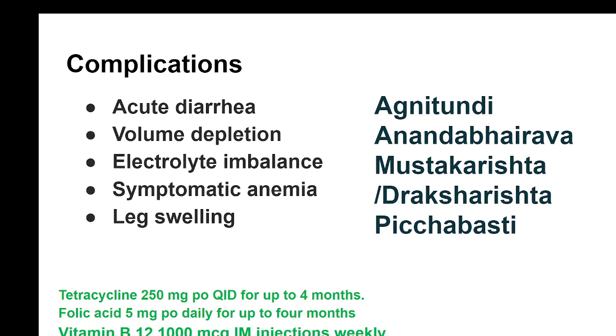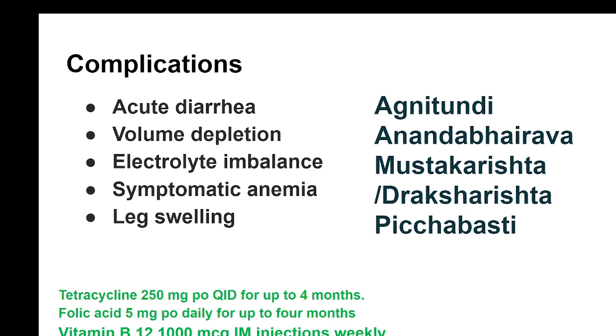The standard protocol of the treatment is tetracycline 250 milligram for up to 4 months, a prolonged treatment. But tetracycline given for such a long time can even result in bone marrow depression and complications, and hence it's not a sufficient treatment. The other part of the treatment will be supplementation of vitamins, vitamin B and folic acid. That's the standard protocol of the treatment.